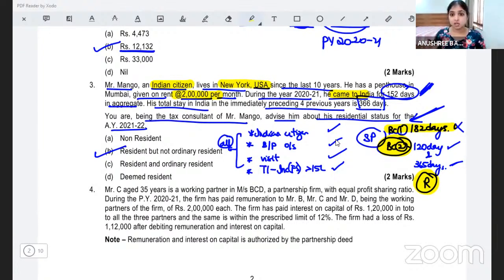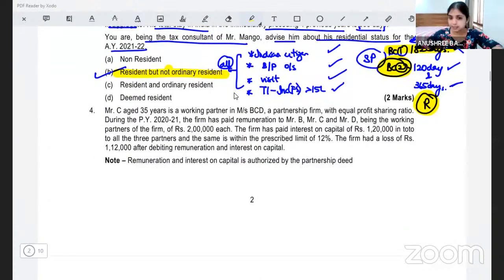This is a shortcut. If special provision is applicable, and if you conclude assessee is a resident, when you're checking whether he is ordinarily resident or not ordinarily resident, even before you apply the additional conditions, see if the first basic condition is fulfilled. If first basic condition is not even fulfilled, you don't even have to apply the additional conditions. You can straight away conclude RNOR. So your answer will be RNOR. Got it? So this is it about question number 3.